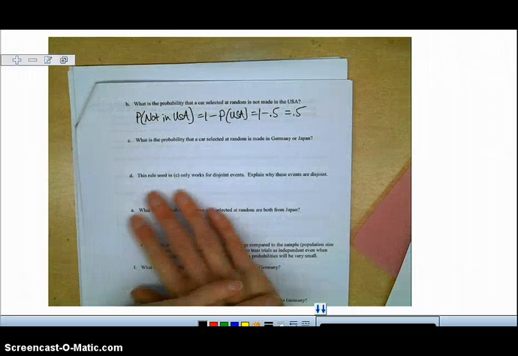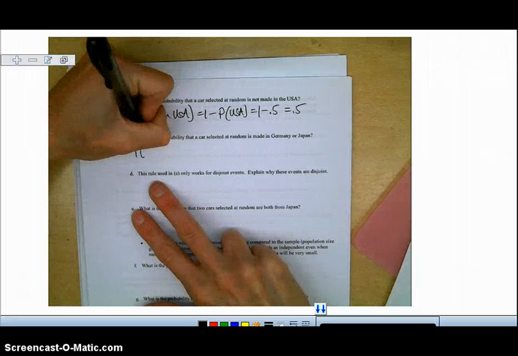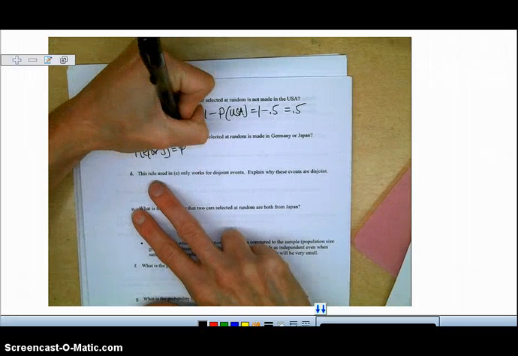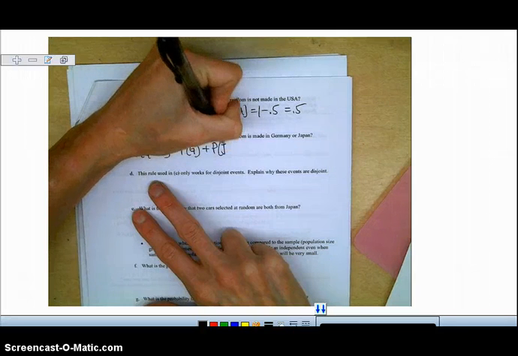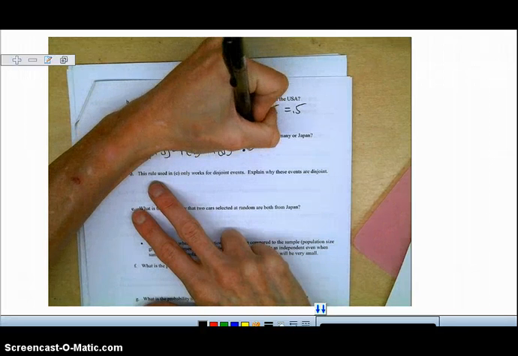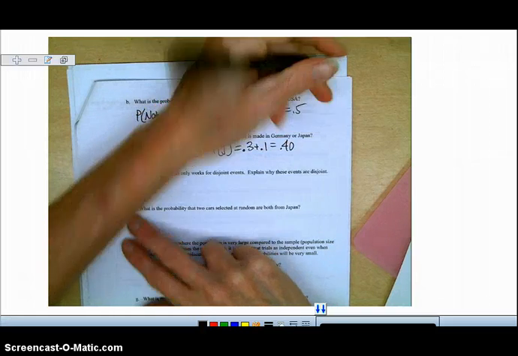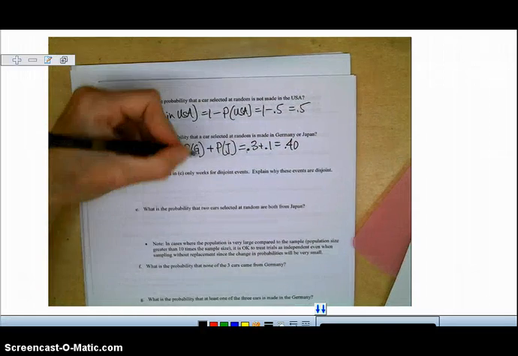Okay, what is the probability that a car selected at random is made in Germany or Japan? As you recall, probabilities for or are added. So the probability that it's made in Germany plus the probability it's made in Japan, which is 0.3 plus 0.1, or 0.40. I think I got those flipped around, but that's okay.